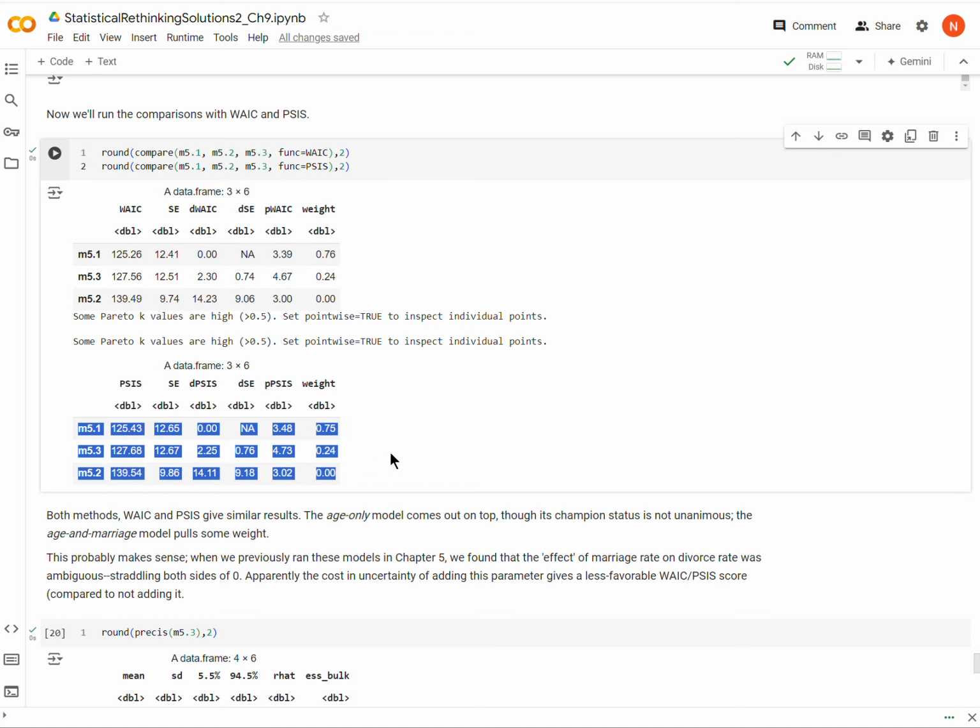This can be a little bit frustrating because I don't really know what else to resort to to compare these models, other than something like physically, or to actually code some kind of cross-validation method, which can be very computationally expensive when we get into these ulam models. But anyway, I guess I will call that good here.